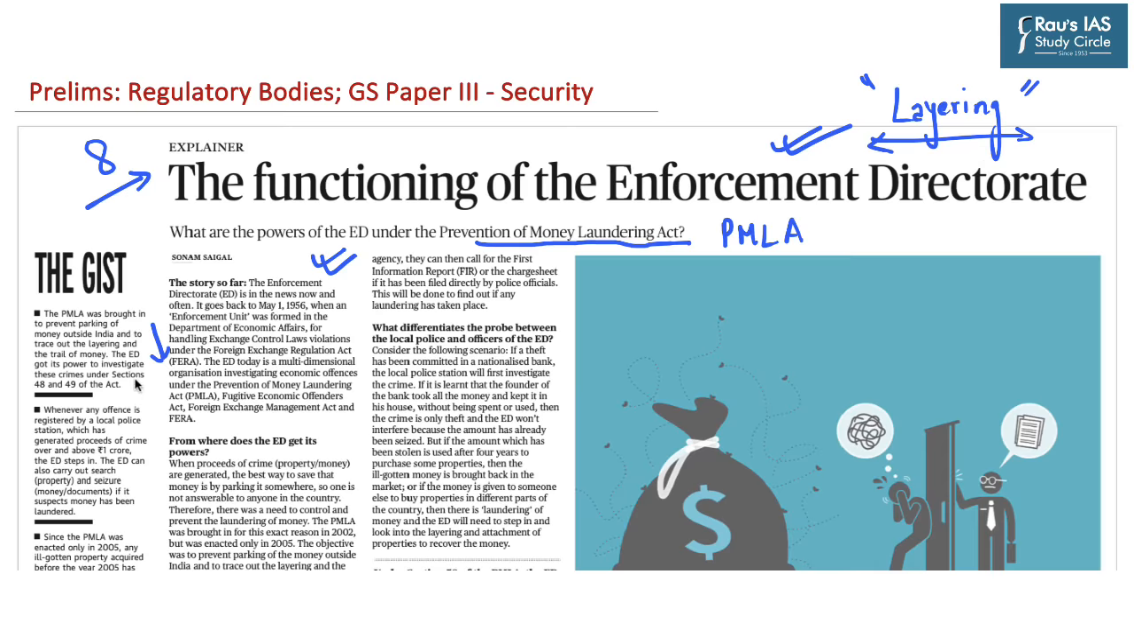It further says that the ED got its power to investigate these crimes under section 48 and 49 of PMLA. It further highlights that whenever any offence is registered by a local police station which has generated proceeds of crime over and above rupees 1 crore, the ED steps in. So this becomes the jurisdiction of ED. And ED can also carry out search of the property, seizure of money and documents if it suspects money has been laundered. Now we see that various aspects of money laundering have been provided in this particular article.